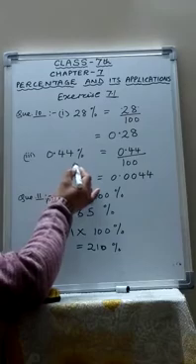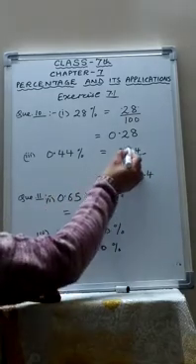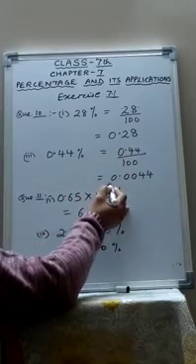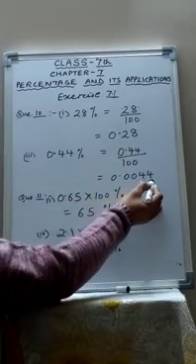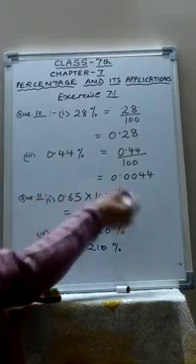Similarly, 0.44% means 0.44 upon 100. So the point will again shift 2 digits to the left hand side. So it will become 0.0044. Similarly, question number 11, now you have to convert decimal into percent.